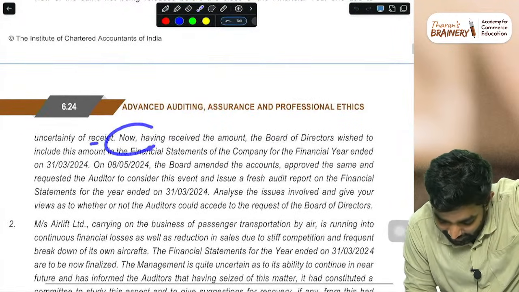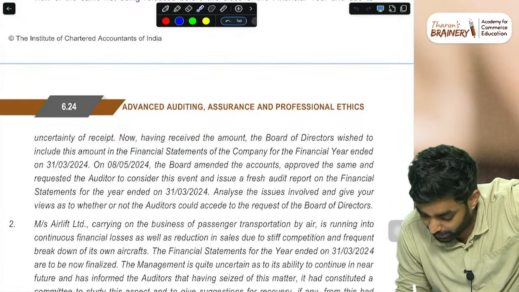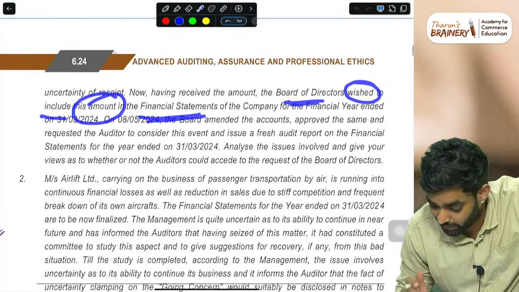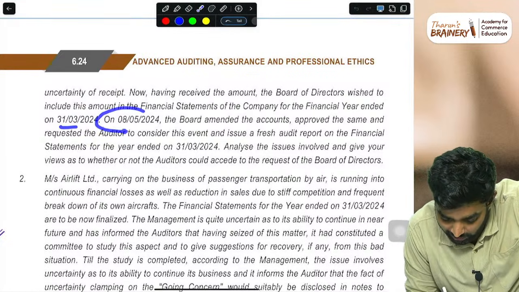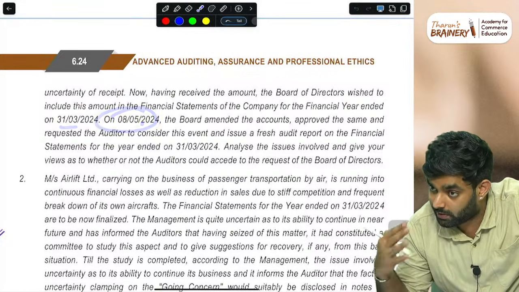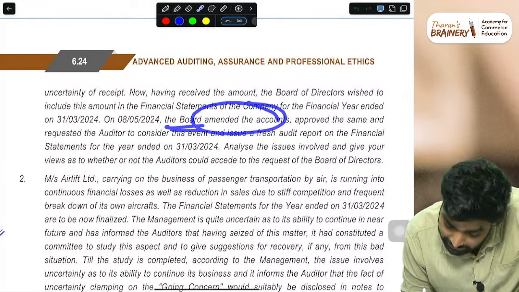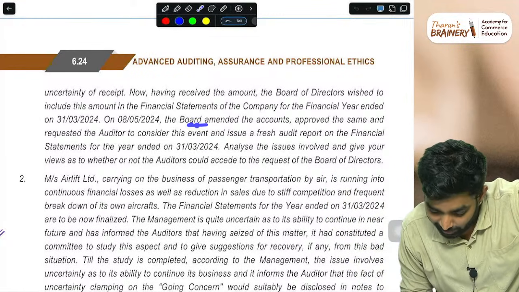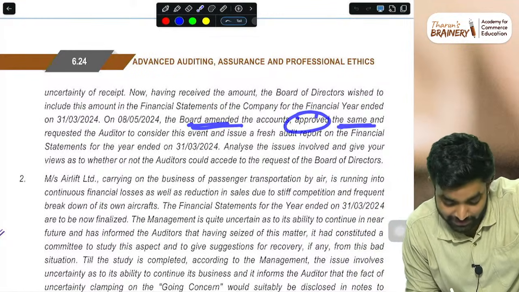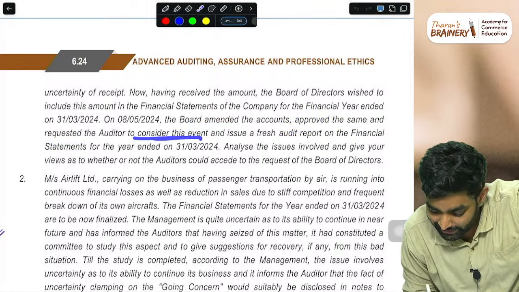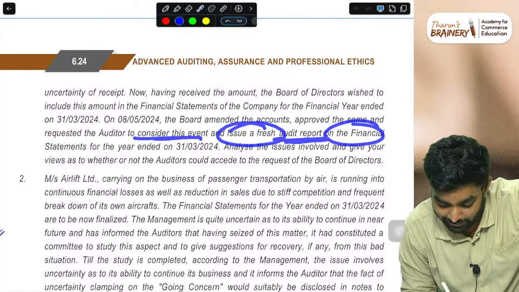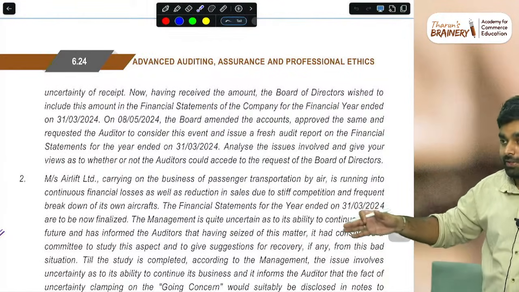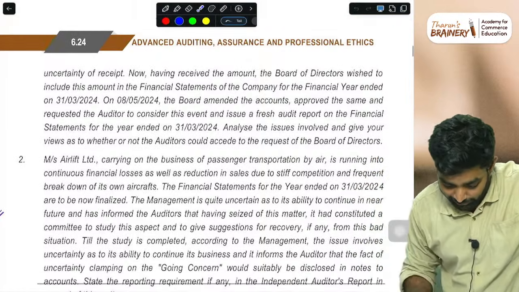And due to uncertainty, now having received the amount, the board of directors wished to include this amount in the financial statements of the company. On 8th May, that is after 4 days of signing the audit report, the board amended the accounts. The board amended the accounts, approved the same, and requested the auditor to consider this event and issue a fresh audit report on the financial statements. They are amending and incorporating, and please issue a fresh audit report.